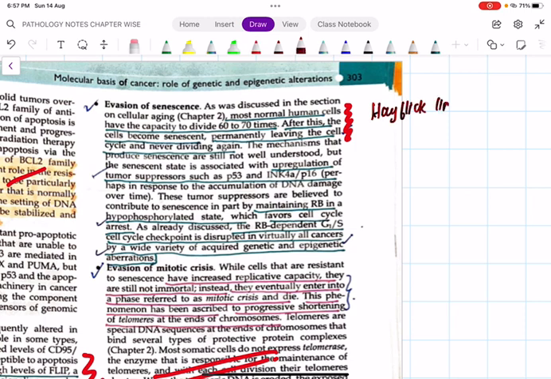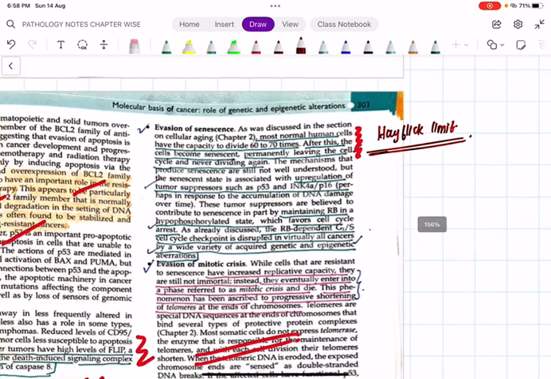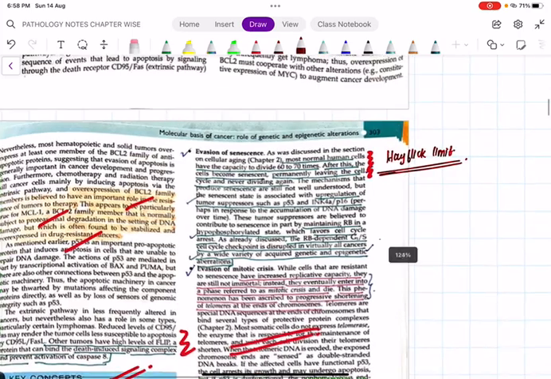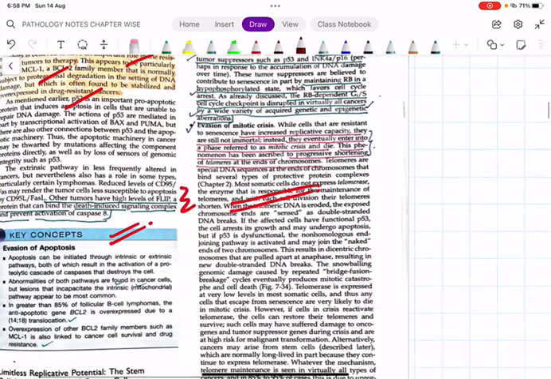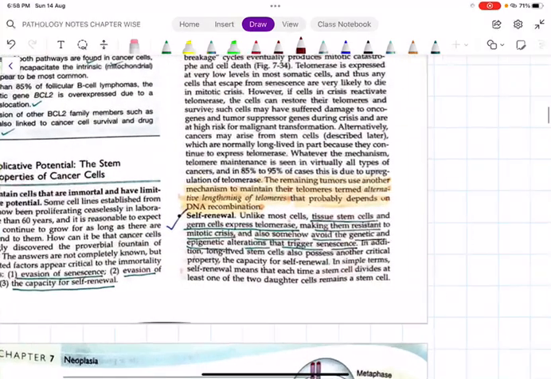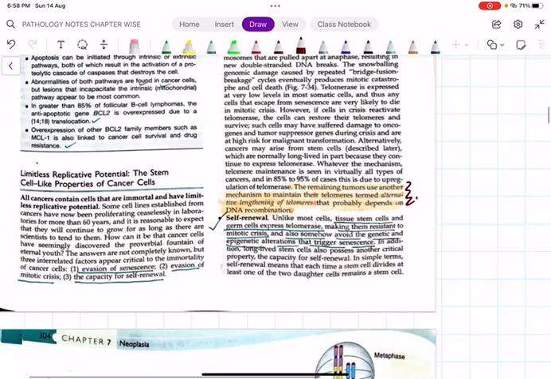This is what we call the Hayflick limit. But cancer cells won't follow this Hayflick limit. That means they will divide more than 70 times. So the cancer cells have very high telomerase enzyme, and that is also responsible for the continuous division.